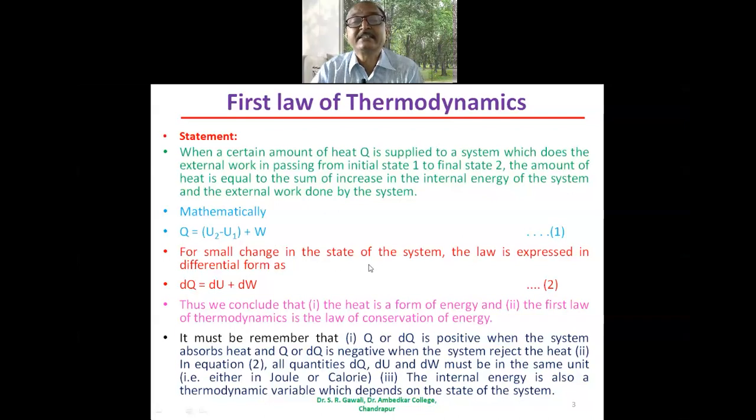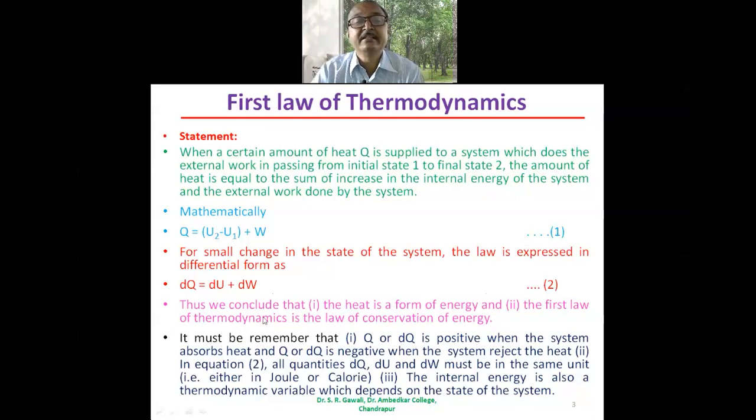For a small change in the state of the system, the law is expressed in differential form as dQ, the small amount of heat energy, is equal to dU, the change in the internal energy, plus dW, which is the small work done. This is equation number 1 and this is equation number 2.